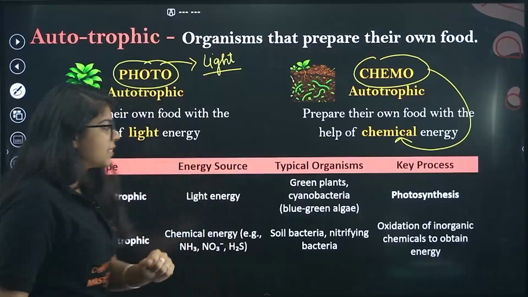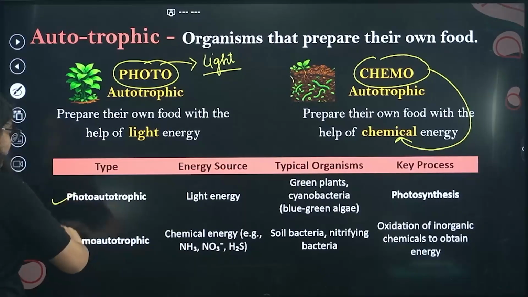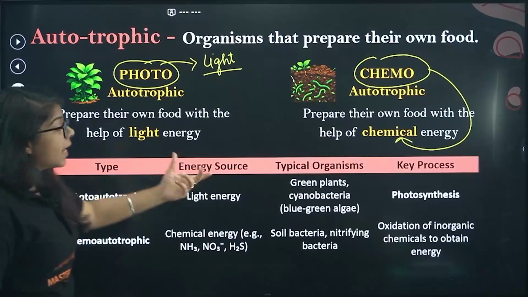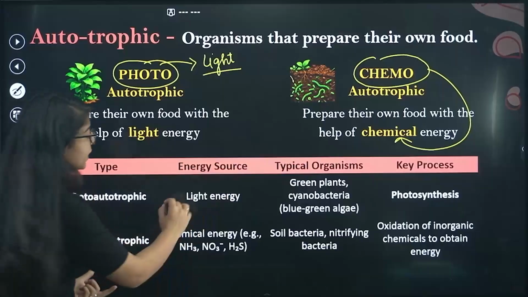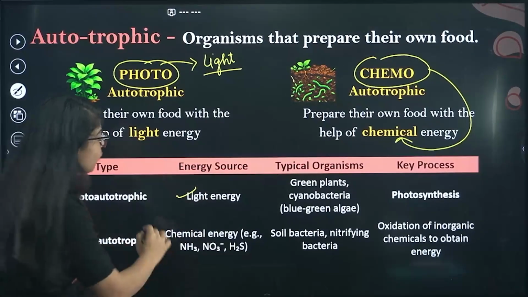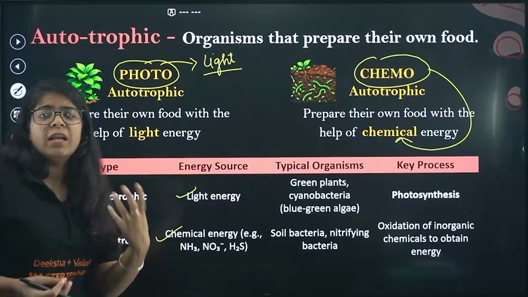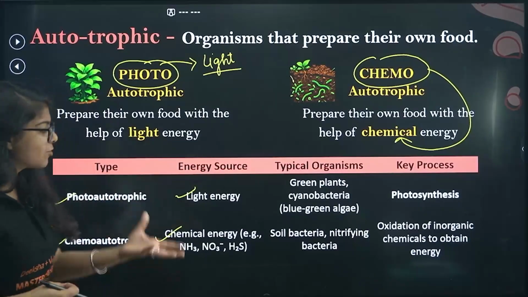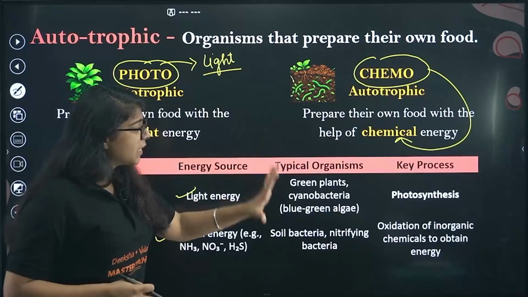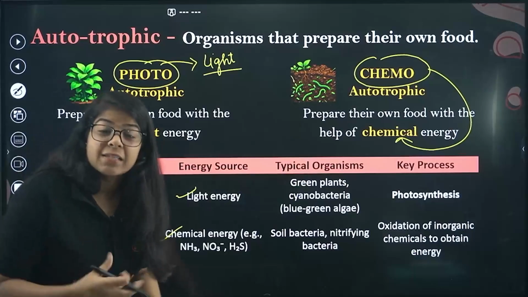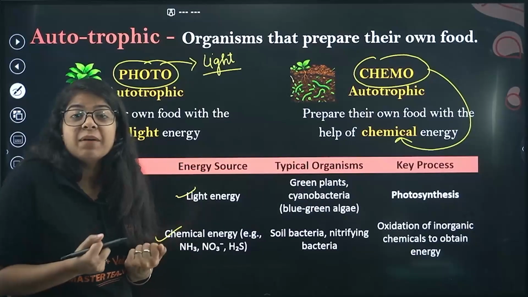Some of the differences between photoautotrophic and chemoautotrophic is the energy source. For photoautotrophic, it is light energy. For chemoautotrophic, it is chemical energy. All the chemicals present in our soil, like NO2, ammonia, H2S, all these things. Then what are the typical organisms? What are examples of organisms that make their own food?